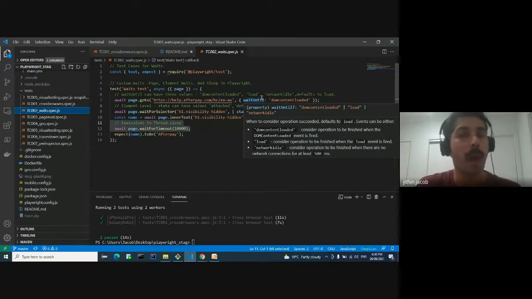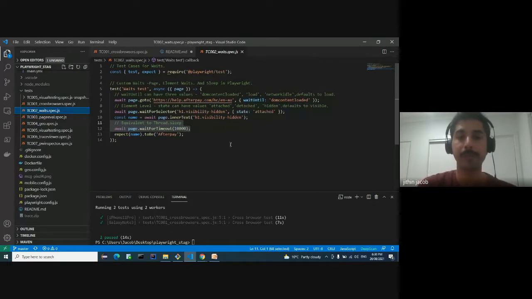Suppose you have a big map in your page, you don't want the entire map to get loaded, you just want the text box to be there, you can just mention this property. And when we do a comparison with Cypress, by default it makes the page go until this state, network idle. Then only it will start doing some actions on the page. That makes the Cypress test also much more stable when compared to Selenium.